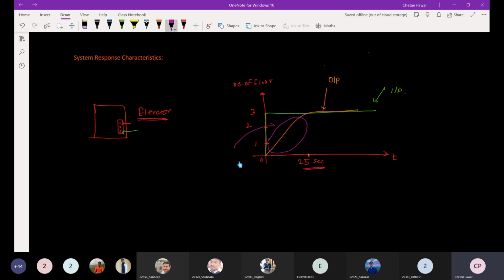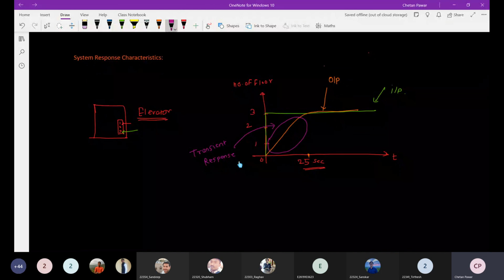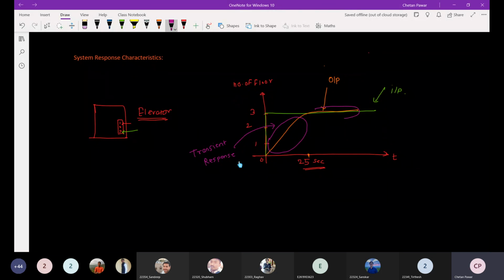And after 25 seconds, the system will reach the third floor and we are not pressing any button. So that elevator will stay at that third floor. So this part of system response, means system's output response, is called a steady state response.